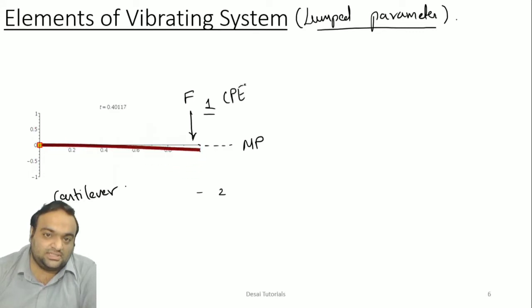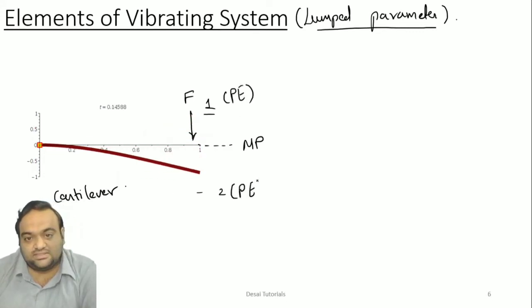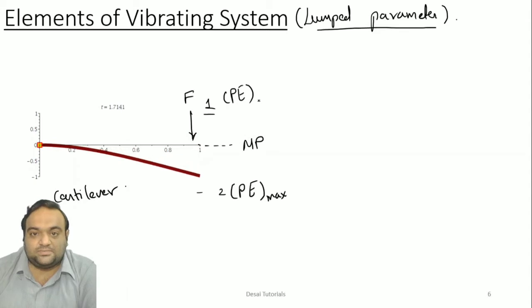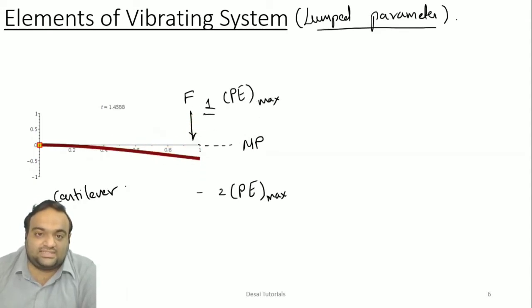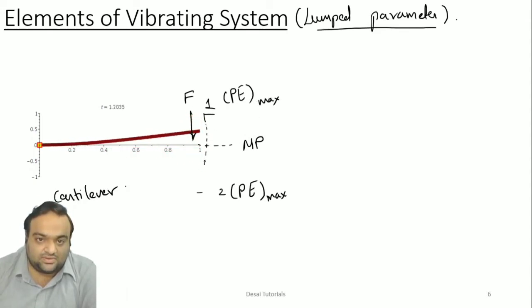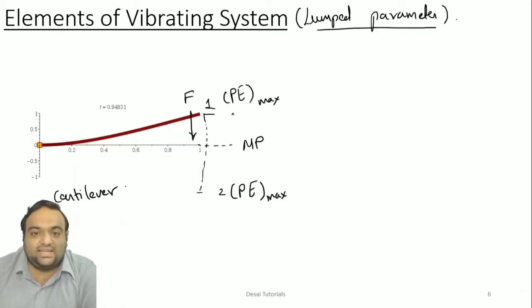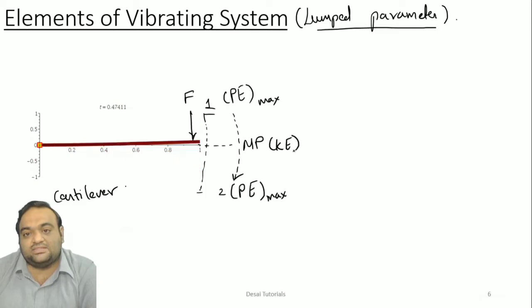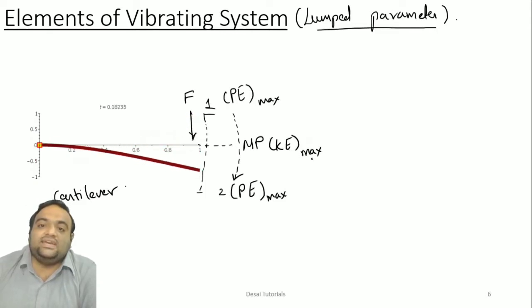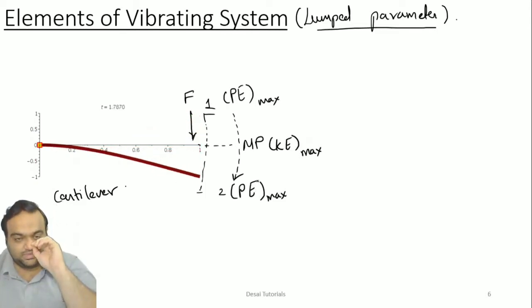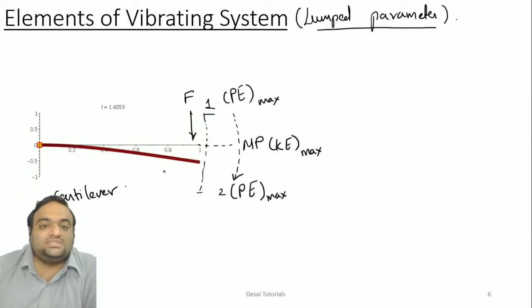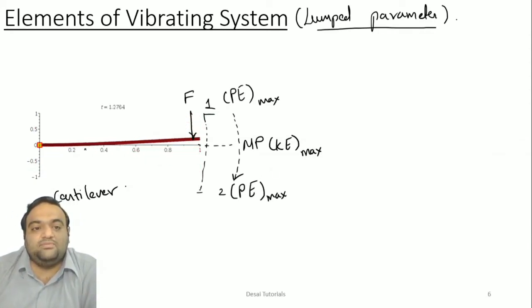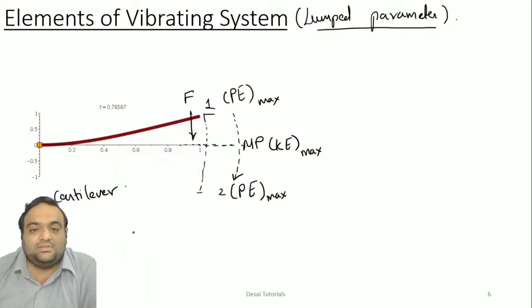During this, at the two extreme positions it has potential energy which is at maximum, and when it starts coming down, potential energy is getting converted into kinetic energy, and you will find this kinetic energy to be maximum at the mean position. Now after some time, this beam will try to come to the mean position. Why does the beam come to the mean position?